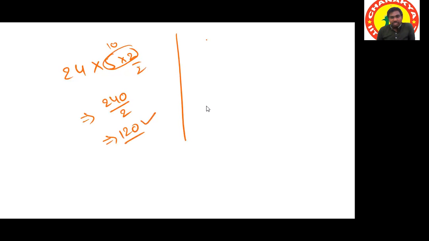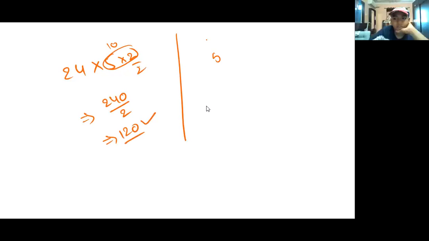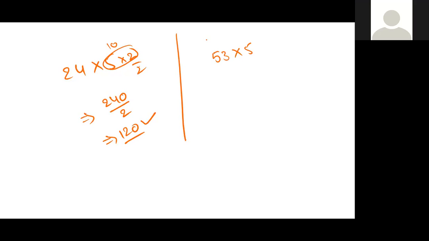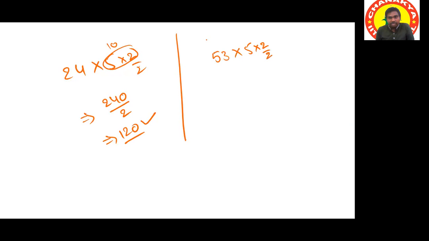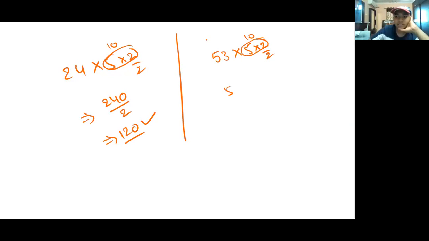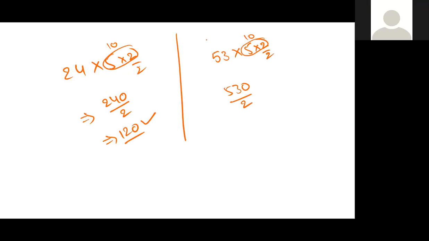Sir, can you explain one more question? Sir, no matter whether we divide or multiply first, right, sir? So again we should do it with 2 by 2, multiply with 5, 2 by 2. So see, I'm making this question: multiply by 2 and divide by 2. So then it will be 10. 53 into 5 becomes 530 divided by 2.